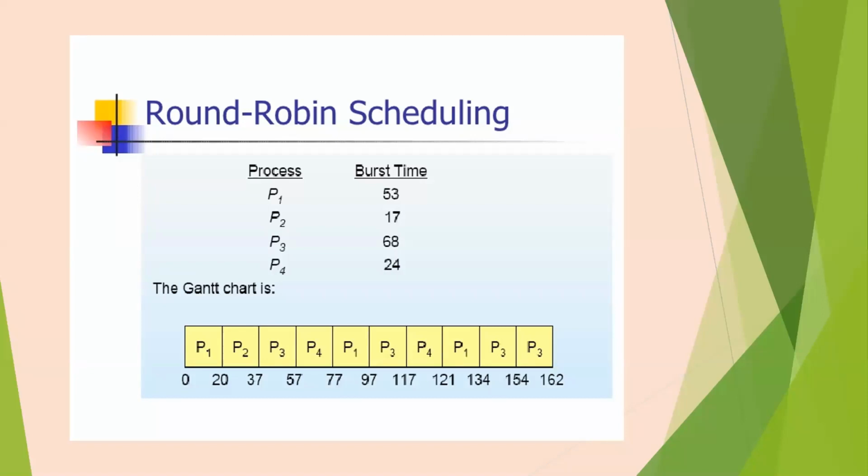Yes, ma'am. First come, first serve is an operating system scheduling algorithm that automatically executes processes in order of their arrival. Then what happened? Which example did I take in the last class? How many processes were there?